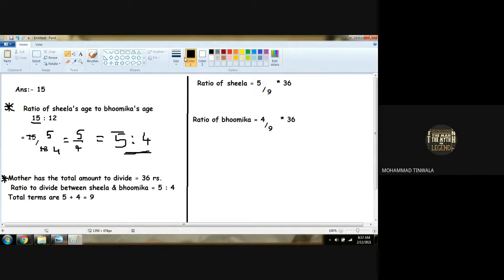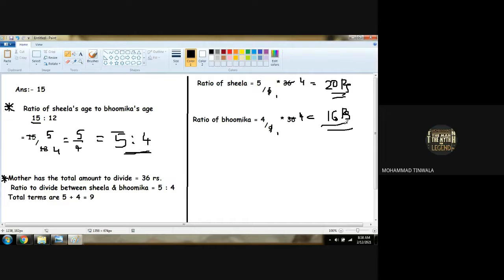Now what we have to do is 9 ones are 9, 9 fours are 36. Over here also 9 ones are 9, 9 fours are 36. So 5 fours are 20 rupees for Sheila and 4 fours are 16 rupees for Bhumika. Is that clear? How is that it has been divided in the ratio?